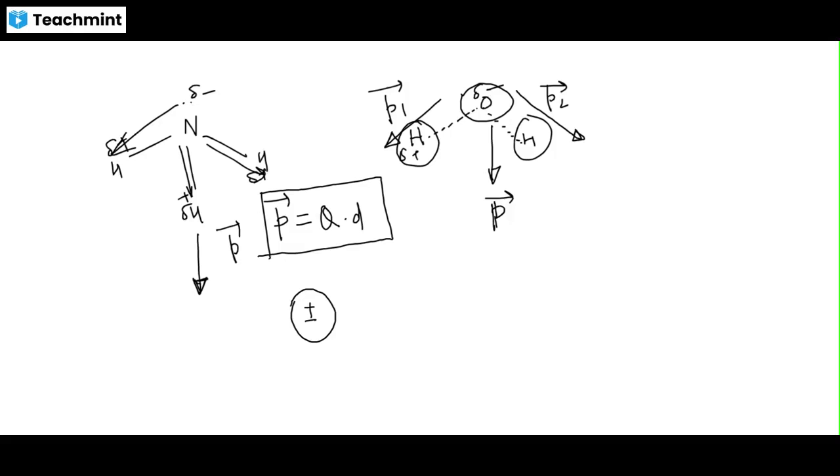Let's consider how they behave on the application of an electric field. Here are the polar molecules: minus plus, minus plus, they are random, plus minus, minus plus, plus minus plus minus.